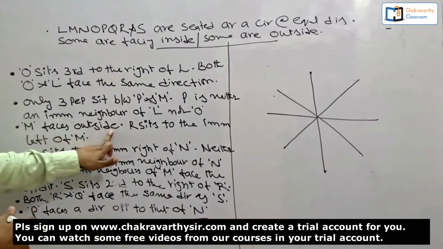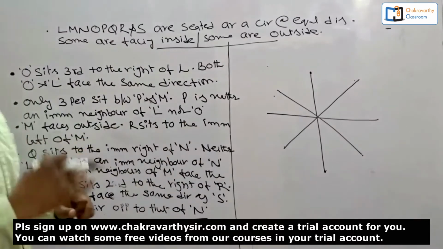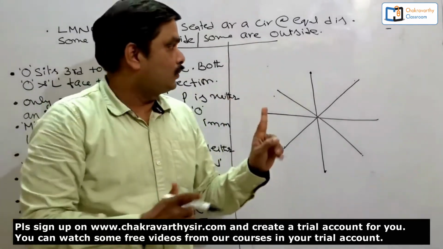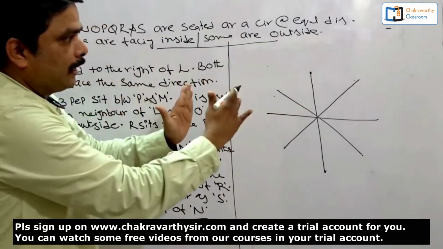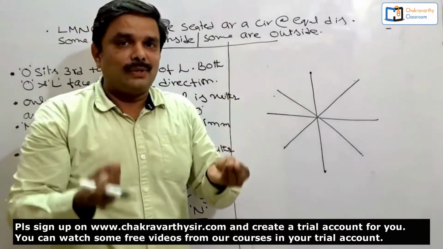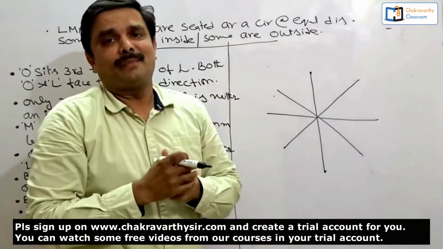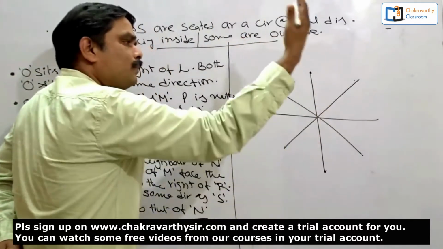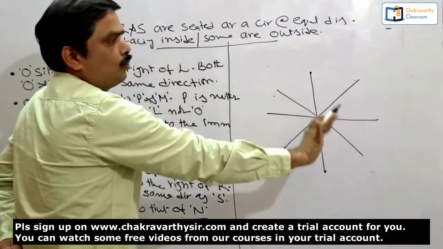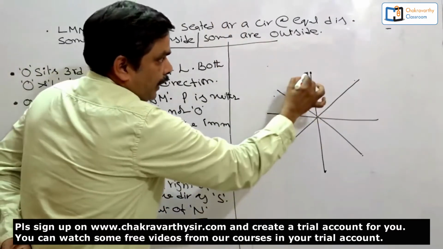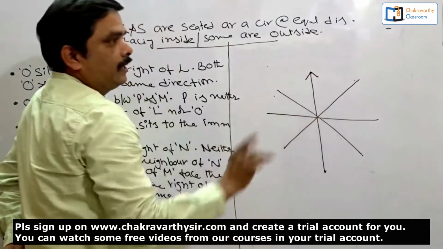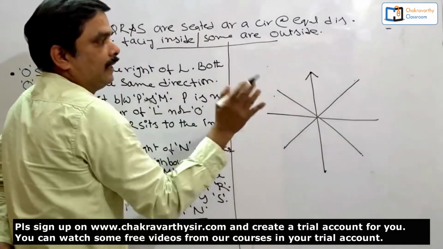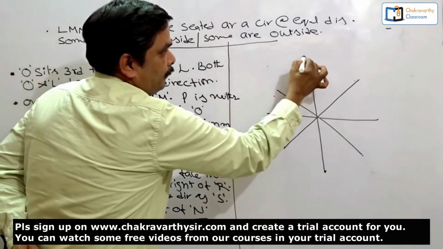M faces outside. R sits to the immediate left of M. This is a very good information to start with. Now, I can start with this one, and after starting this one, you should take all the information related to this one without leaving a single information. How to take this one now? M faces outside. Where shall I take M? That is up to you. Since it is a circle, any place you want you can take. But I suggest, when one person is facing outside, it is better to take here, because this person's right is right, left is left. It is a little convenient for us. I am taking M here.